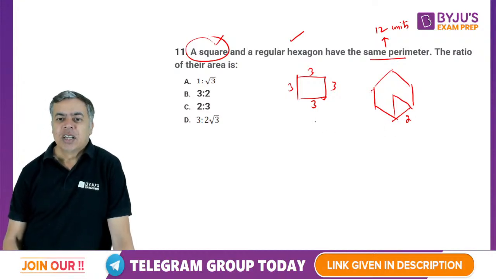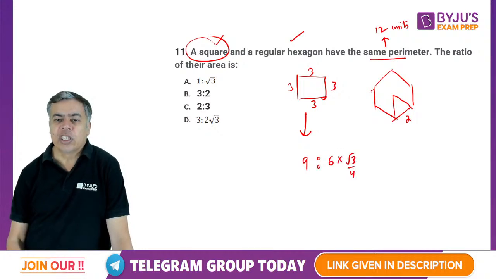So for the ratio of area, the square area will be 3 square, 9, and the hexagon area will be 6 equilateral triangles of root 3 by 4, 2 square. So 2 square 4 cancel, and here 3 into 3, and if you cancel root 3, it will become root 3 is to 2.